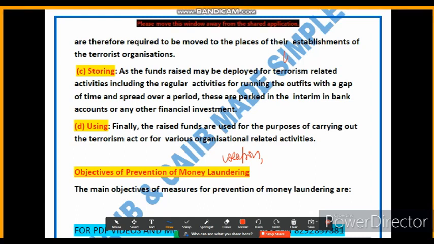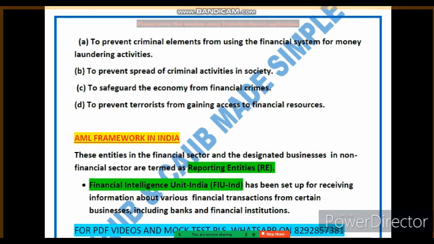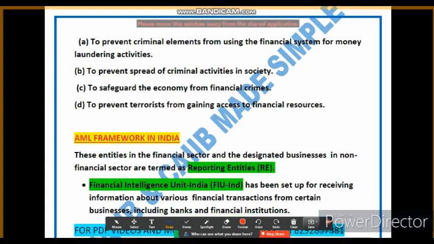Friends, now let's discuss the main objectives of money laundering. In the next slide we will discuss the main objective of money laundering. The first objective is to prevent criminal activity. The main objective of preventing money laundering is to stop criminals from using the financial system to hide and legitimize the proceeds of their illegal activity, by implementing measures to detect and deter money laundering.